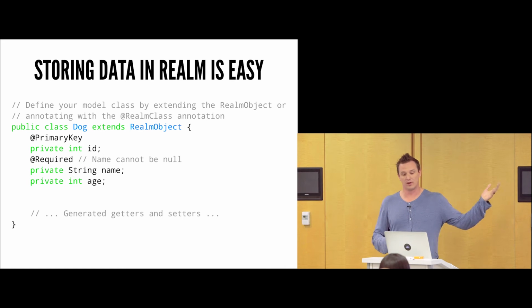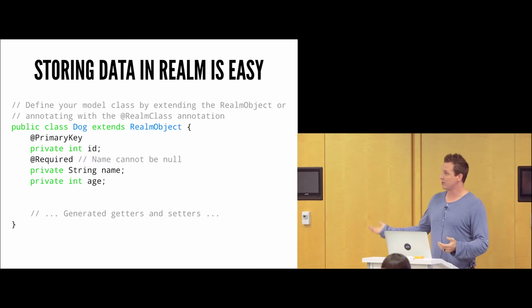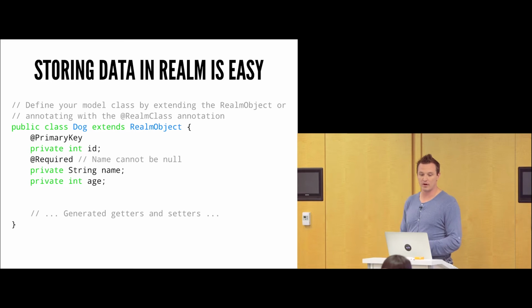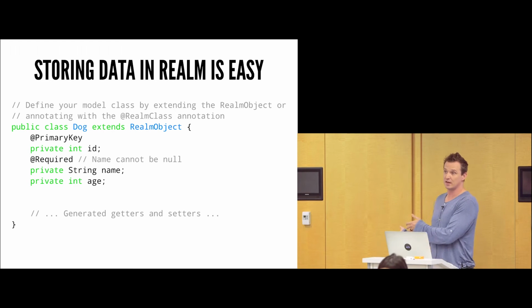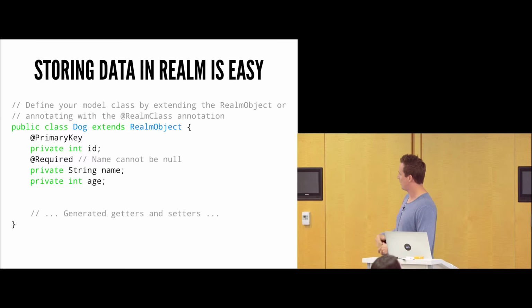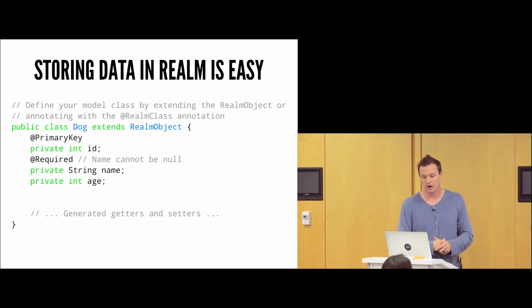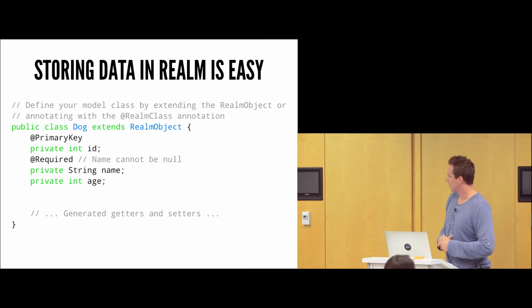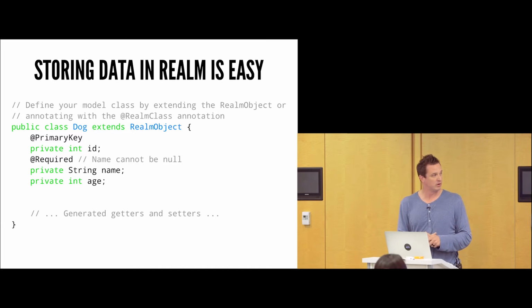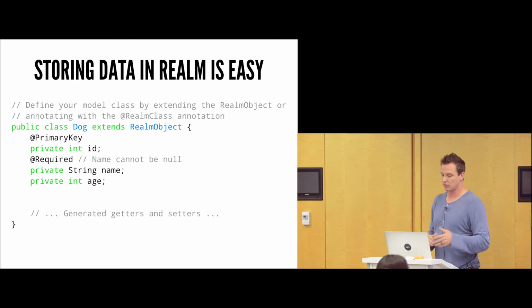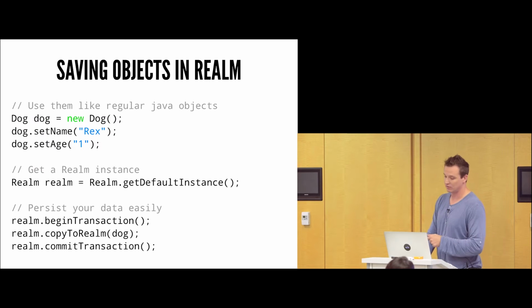In this example here, we have a dog object that has a primary key field. We're all familiar with primary keys. That basically says, hey, this integer ID is the primary key. And then we can also throw some other annotations on a few other fields to say, hey, this dog's name is required, and then we have an integer that is not required. I've left out some other getters and setters in here just to save room on the slide so we could read it here. But this is how we can kind of store data in Realm. It's pretty easy to do. This object is now ready to be saved in Realm.